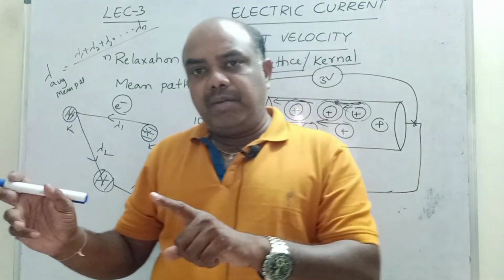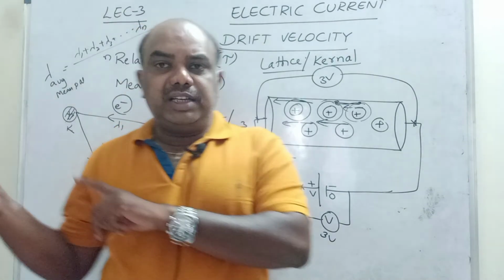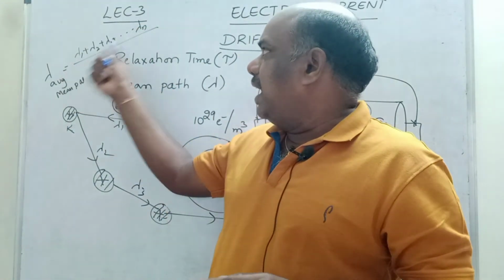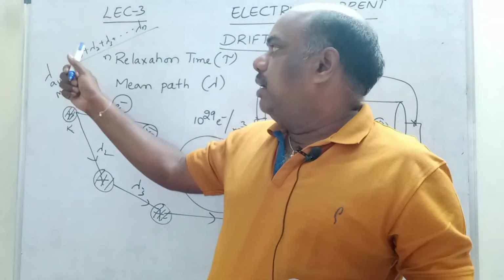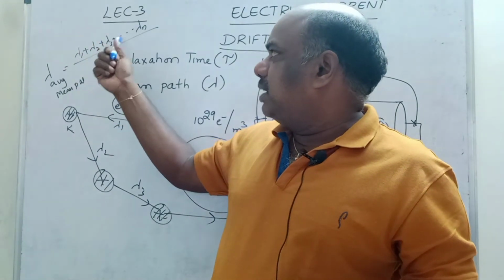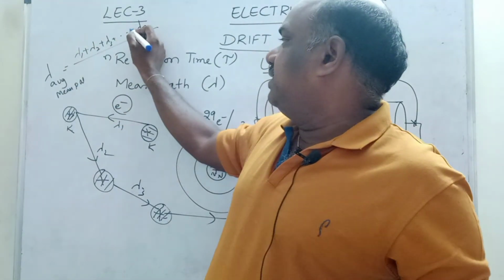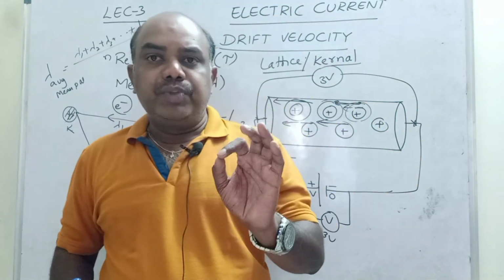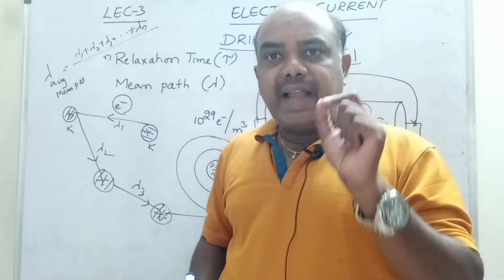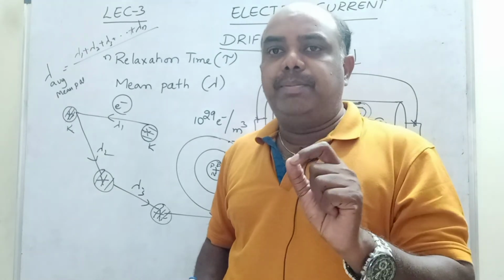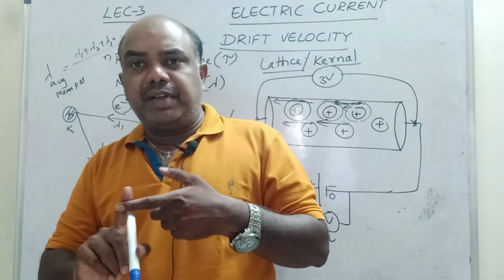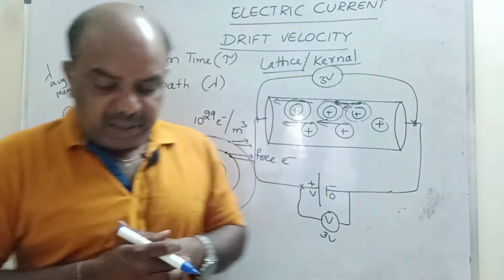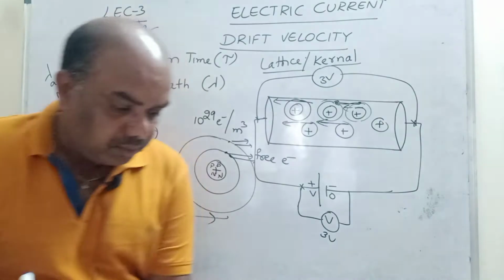Path 1 is lambda 1, path 2 is lambda 2, path 3 is lambda 3, and n paths are there. This is called the average mean path of the electron. Remember children, these two are important: number one, relaxation time; number two, average mean path. If you know these two, then we can define what is meant by drift velocity.